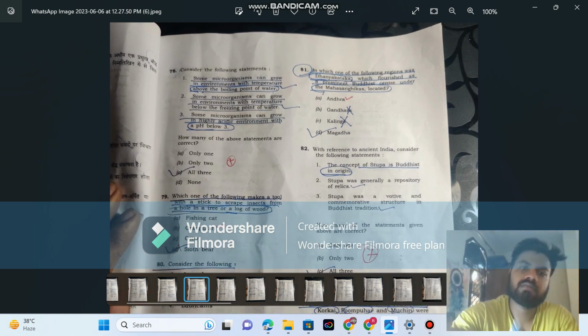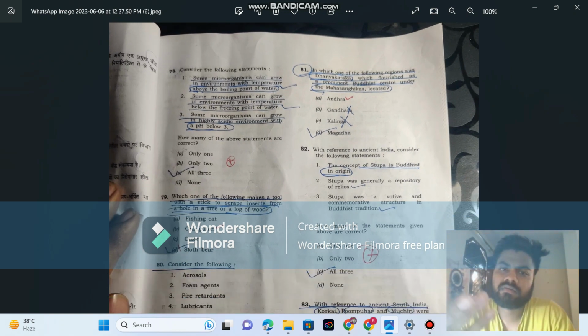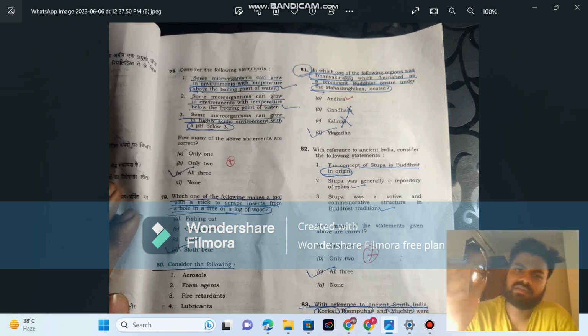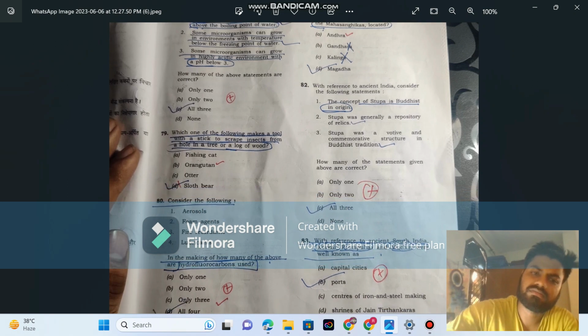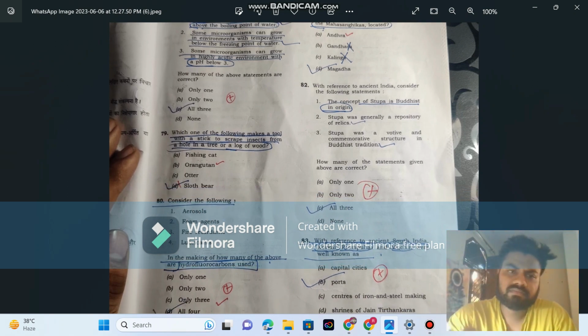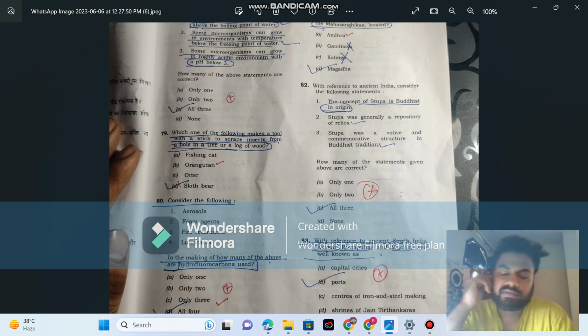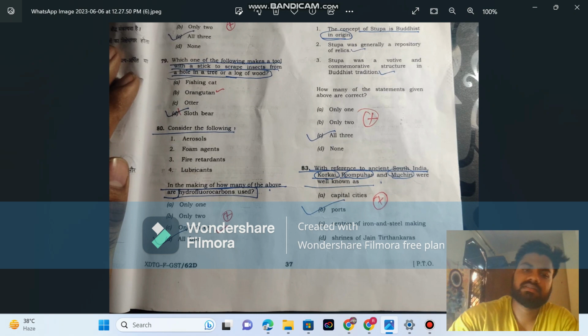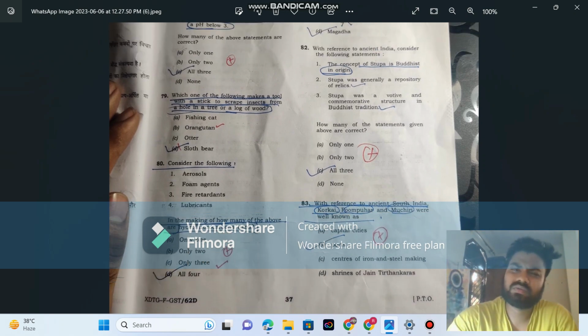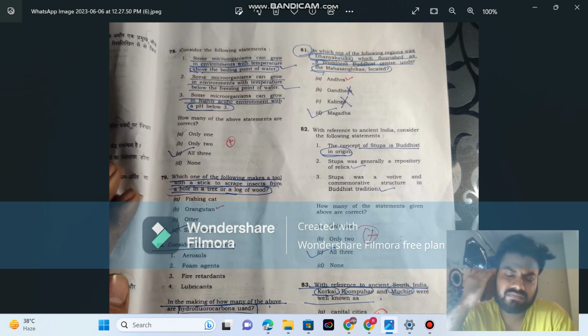Some microorganisms can grow in this, some can grow in that. All three. Do not think about marking all options twice. Mark it. Which one of the following makes a tool with a stick to eat ants? I've seen videos of orangutans eating ants with sticks, but I marked it wrong in the exam because of pressure, and this is also from science and tech. All four, no need to give a second thought.